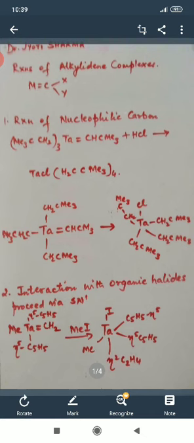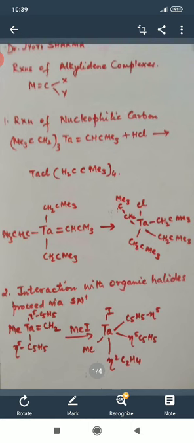That means there is a breakage or cleavage of the bond present in these carbenes. Another type of reaction is with carbonyl compounds, that is aldehydes and ketones. They can react and form various new types of complexes. So we will be discussing them one by one.